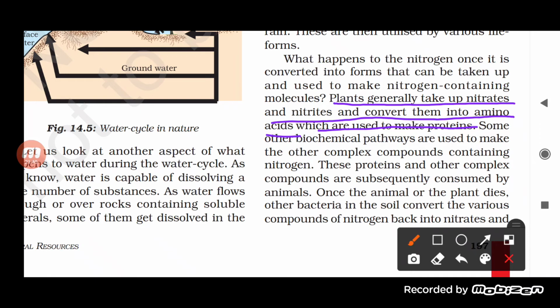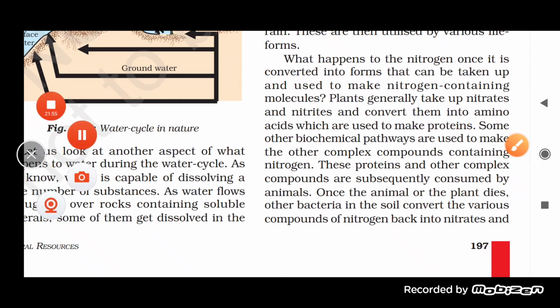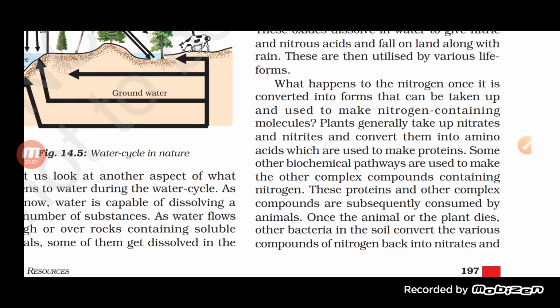Okay, but you see that the protein which is formed here, after the formation of the amino acid to the protein, will be consumed by the animals. So basically the plants generally use up this nitrate and nitrite and convert it into amino acid.